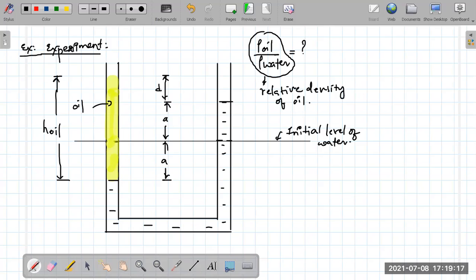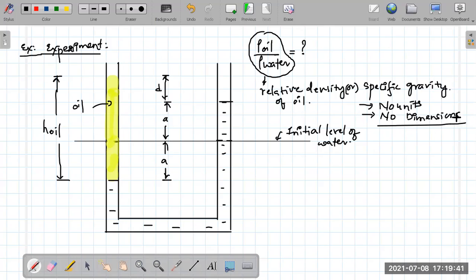The other term for it is specific gravity. Because it is density by density, it has no units and no dimensions. Got the point?